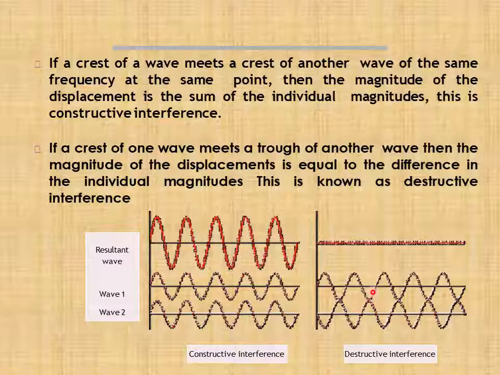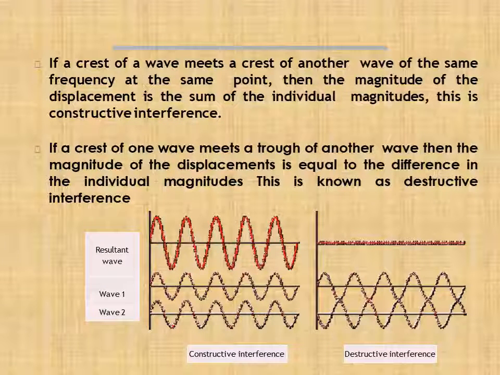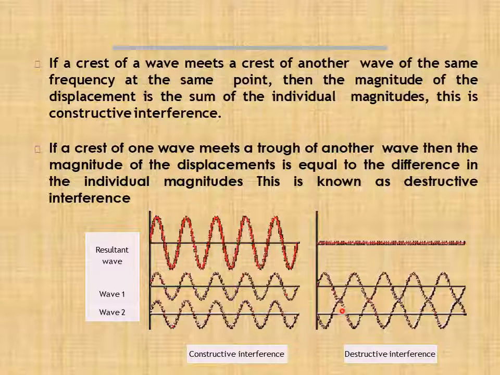Similarly, coming to the second case, crest is falling on trough, trough is falling on crest. In the definition we said that the resultant displacement is equal to the difference of the individual magnitudes. So here we have to subtract amplitudes. Obviously amplitude decreases, or amplitude is minimum. So ultimately our conclusion is, in constructive interference amplitude is maximum, in destructive interference amplitude is minimum.